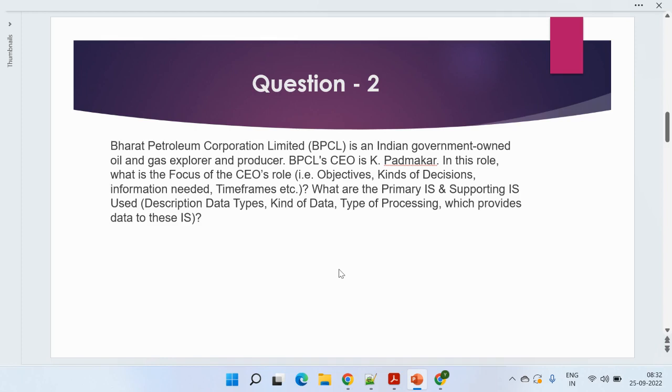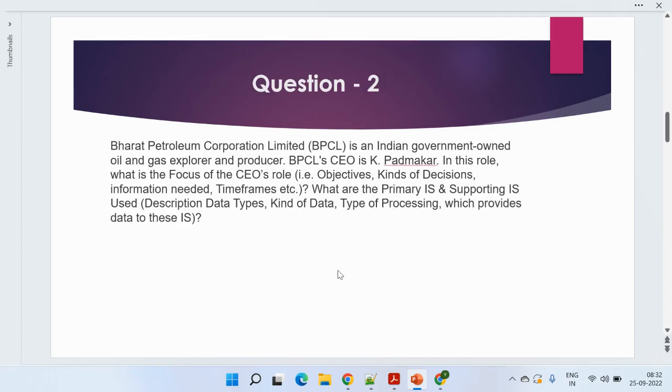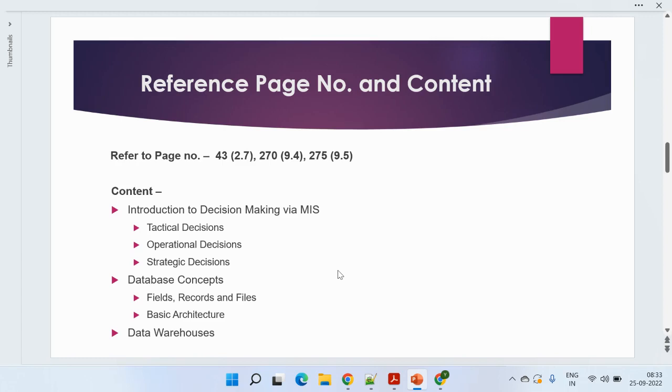It's straightforward. If you are from an IT background, you can easily understand the things, and it's very easy for you to formulate the content, because you might be using it in your day to day life, right? So let's discuss. First of all, because it's mentioned that being a CEO, you just need to give a brief about the kind of decisions which you need to take. So the first part we cover is the introduction to decision making via MIS.